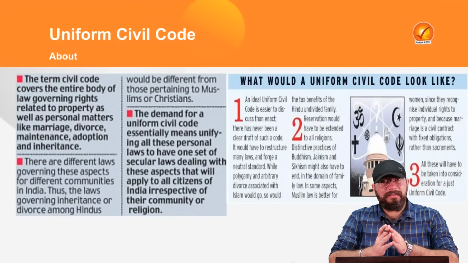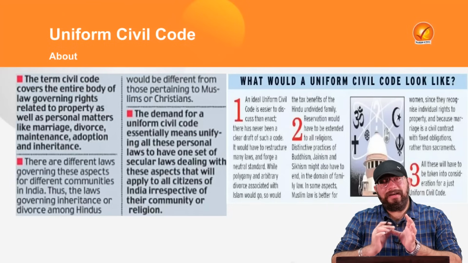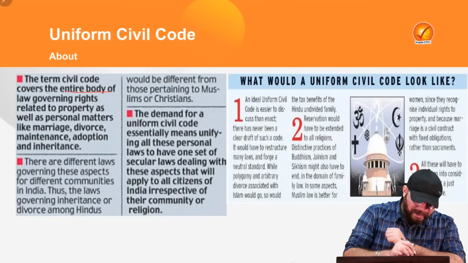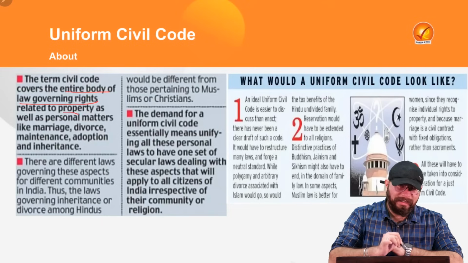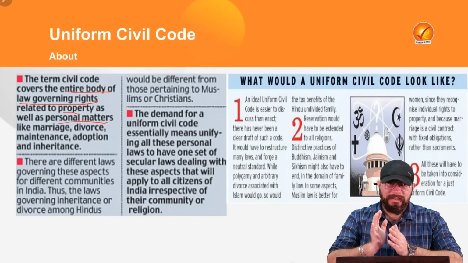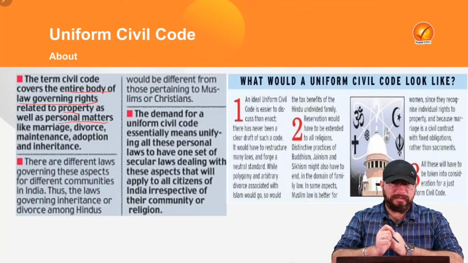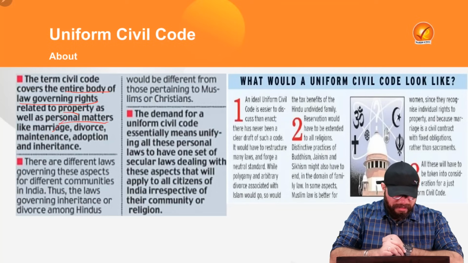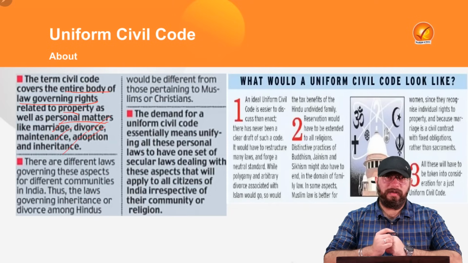Now before we understand what this Uniform Civil Code is, we need to appreciate and understand what a civil code is. So civil code refers to the entire body of laws which governs the rights related to property as well as personal matters. So what is a civil code? Civil code is the set of laws which governs property rights or personal matters, which can be your marriage, divorce, maintenance, adoption and inheritance of properties.